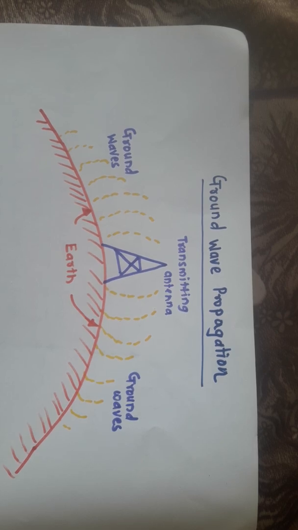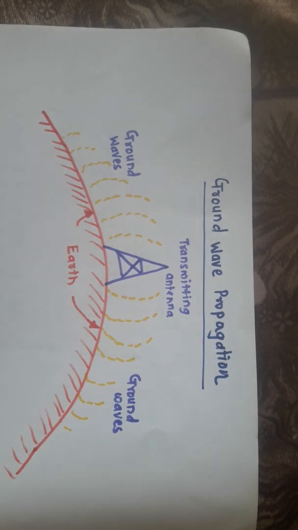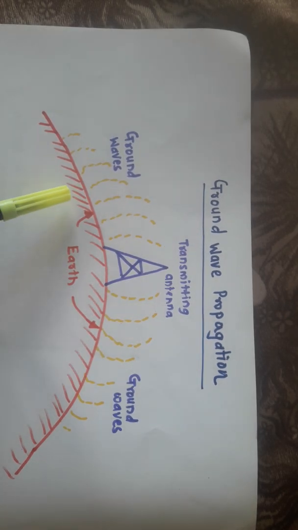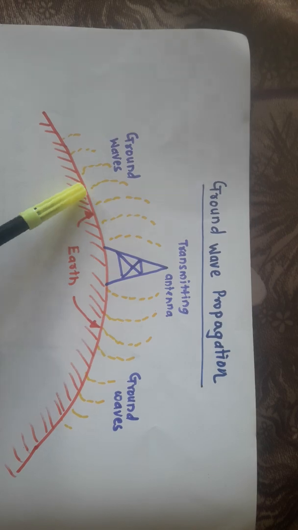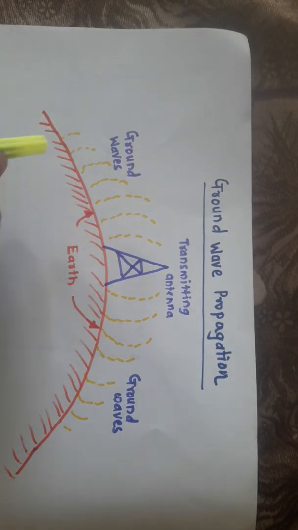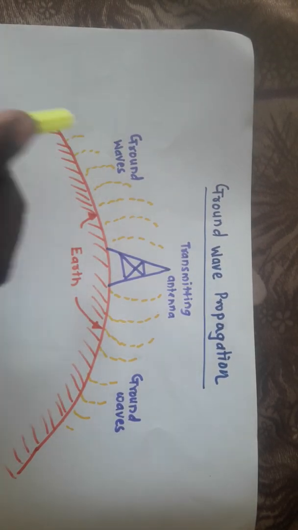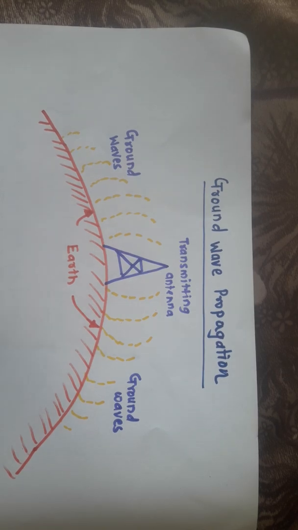And if the electric field vectors lie in the horizontal plane, then we can say that the electromagnetic wave is horizontally polarized. So in ground wave communication, always keep in mind that the electric field vector is perpendicular or vertical to the earth surface. So ground waves must be vertically polarized in order to prevent short circuiting of the electric field components.